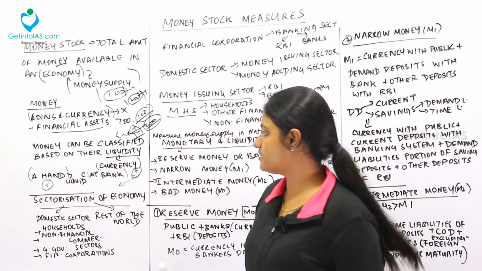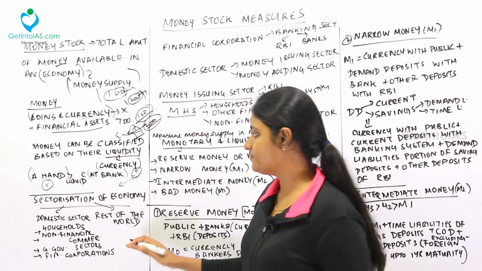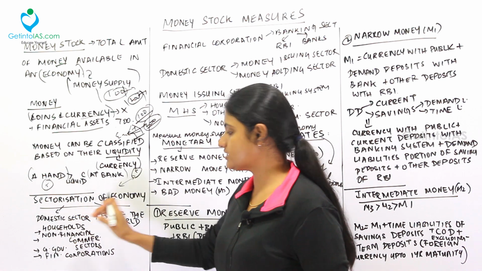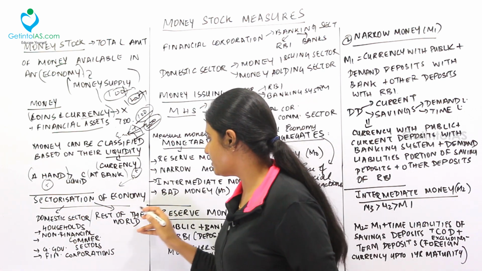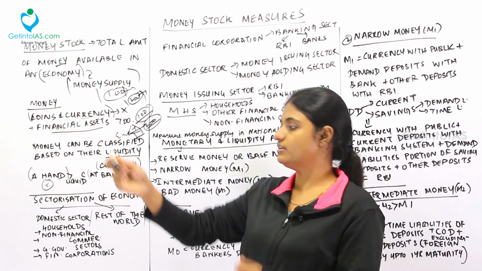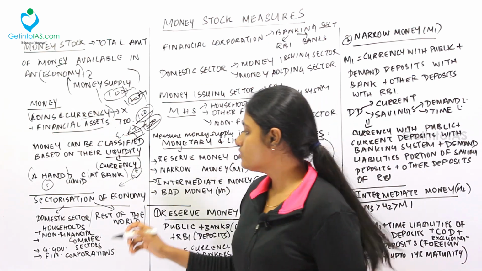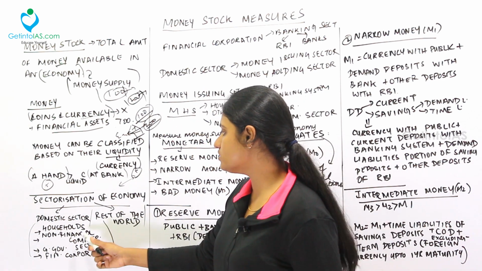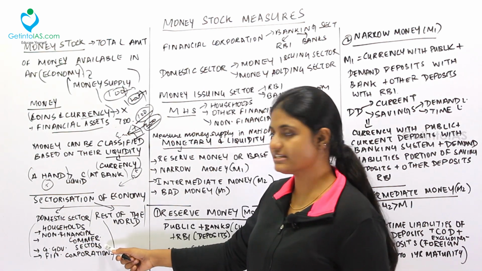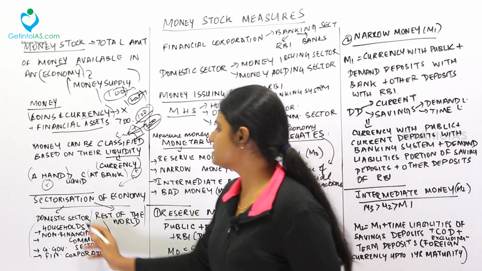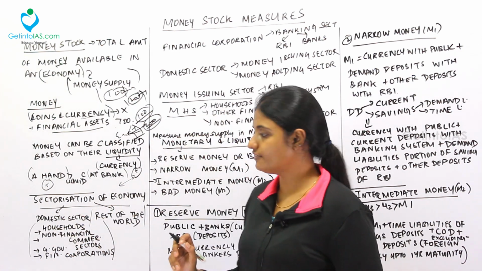Next, coming to the sectorization of economy. We have two types of sectors in our economy. The first one is the domestic sector and the next is the rest of the world. Inside the domestic sector, it is subclassified into households, non-financial commercial sectors, general government and financial corporations. All this comes under the domestic sector.